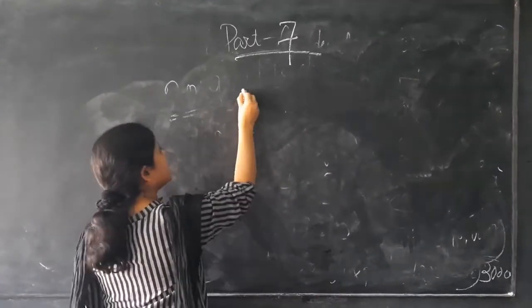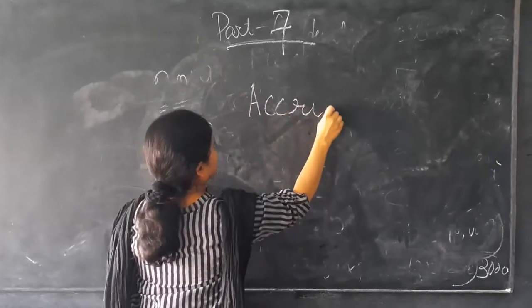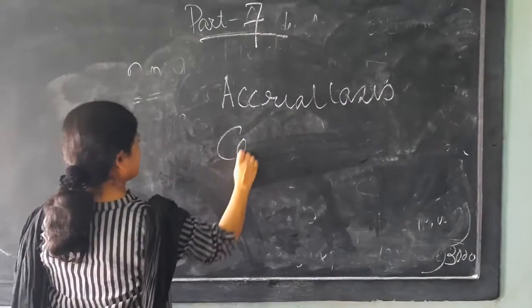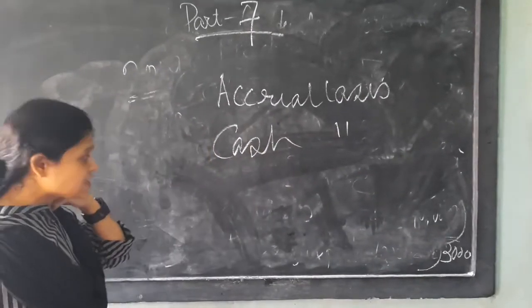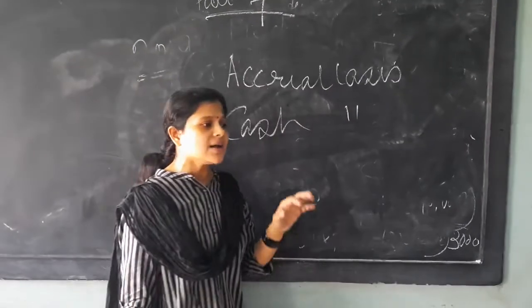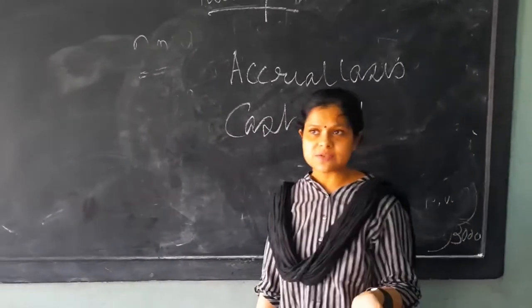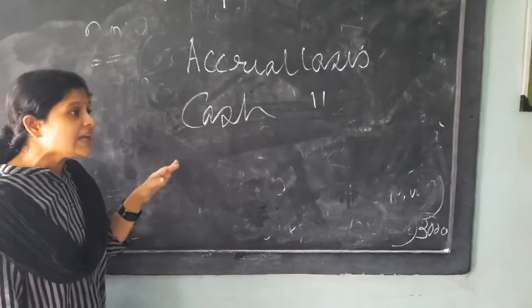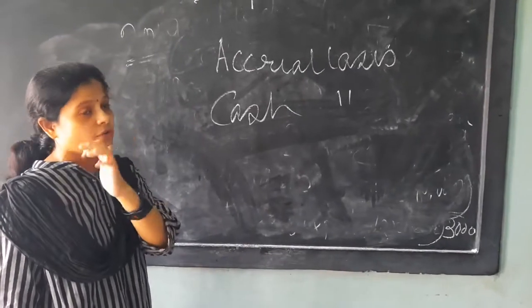In the last part, I taught accrual basis, and then started with cash basis. What is the basic difference? In case of cash basis, we have to consider whether the expenditure or income has been paid or received in cash or not. In which financial year it is relating to, that will not be the matter of consideration.